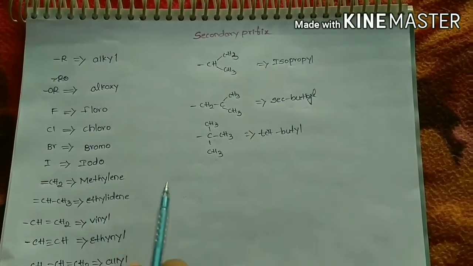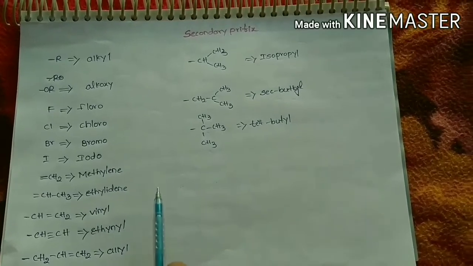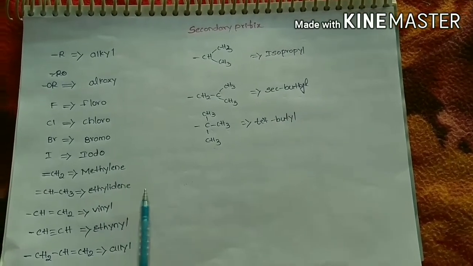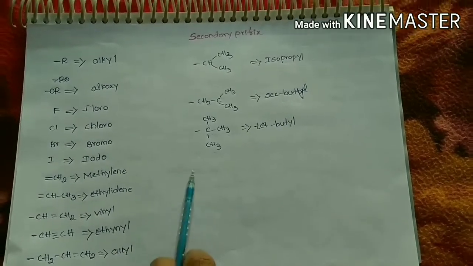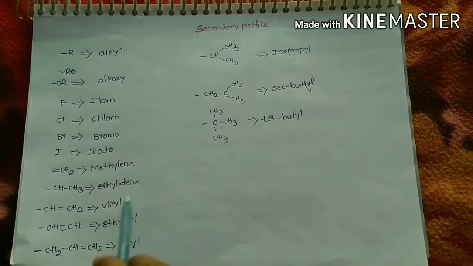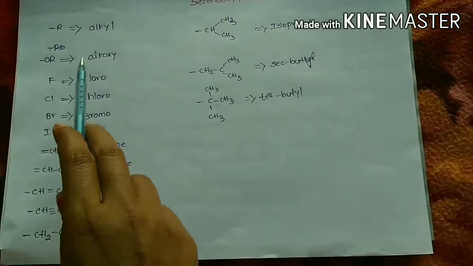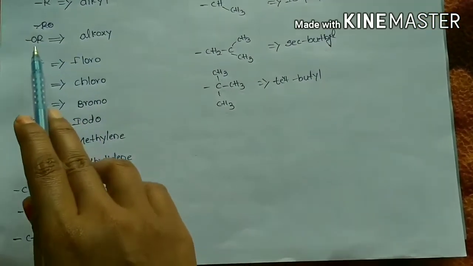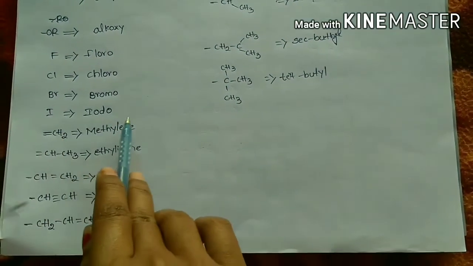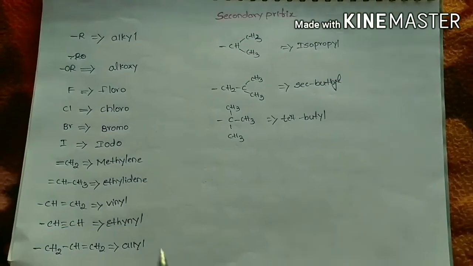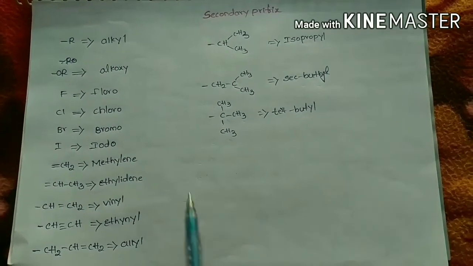Here is a list of functional groups that we always use as substituents while naming an organic compound. That is, we use a secondary prefix when these substituents are present in an organic compound. When R is present, we use alkyl. For OR, alkoxy; for F, fluoro; then chloro, bromo, iodo. In this way, we use only a secondary prefix when these substituents are present in a given organic compound.